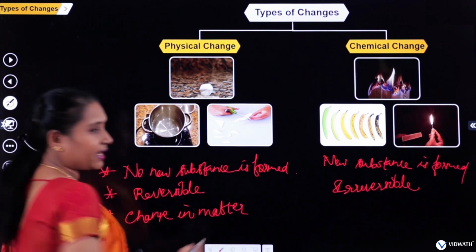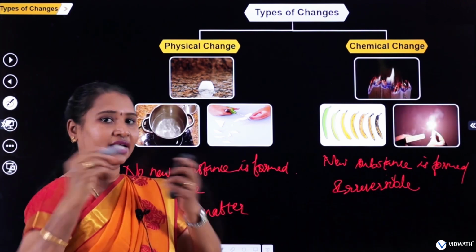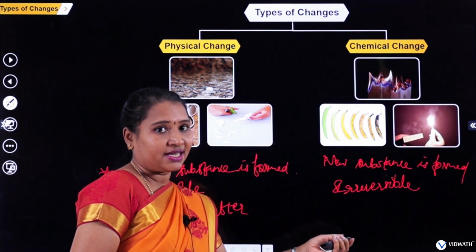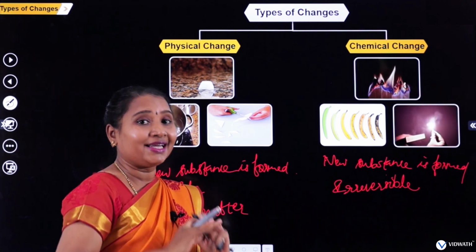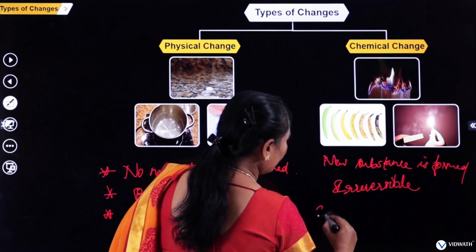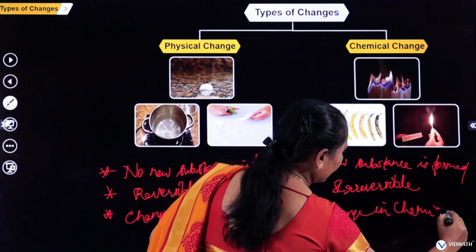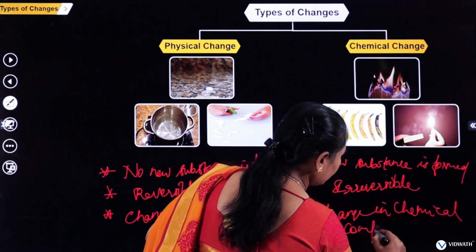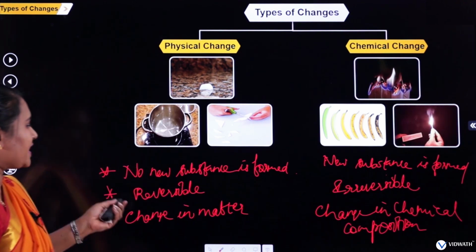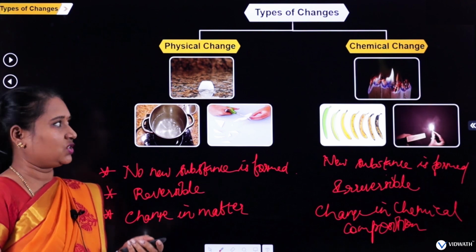What do you mean by change in matter? Any change from a solid to liquid or liquid to gas or gas to liquid, anything can happen. But what exactly happens in a chemical change is that the chemical composition of the substance is totally changing. So there is a change in chemical composition of the substance. So these are the differences between a physical change and a chemical change.